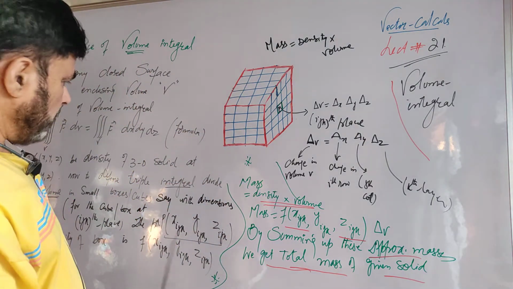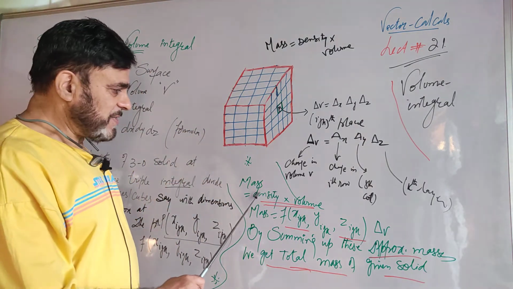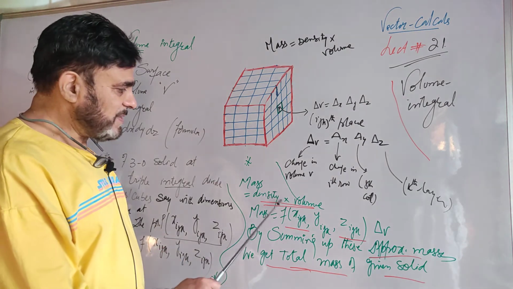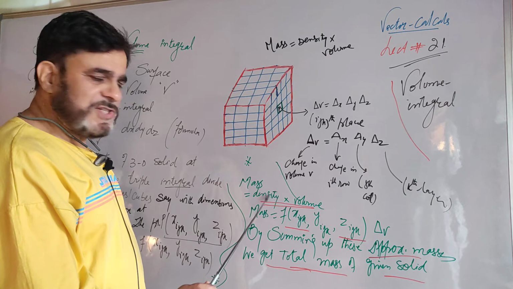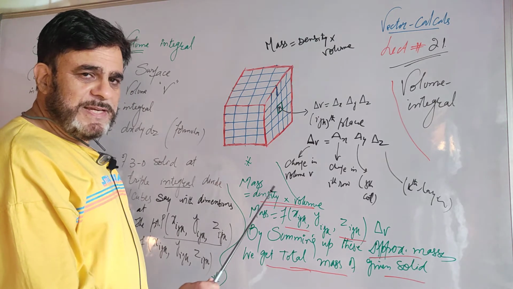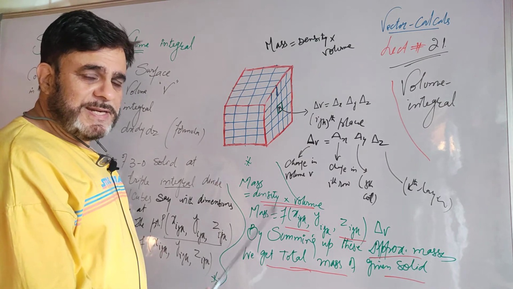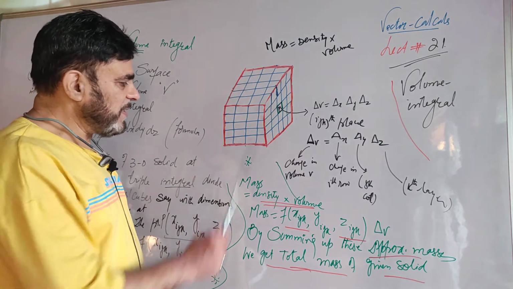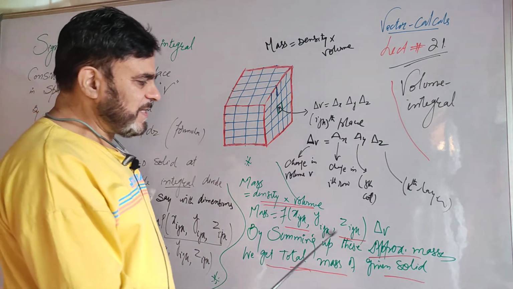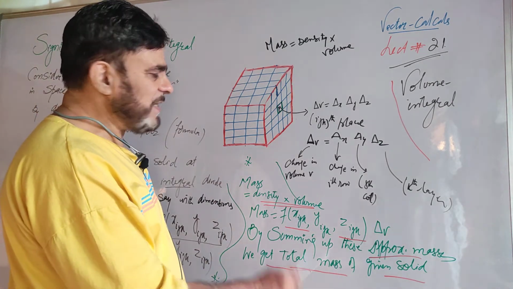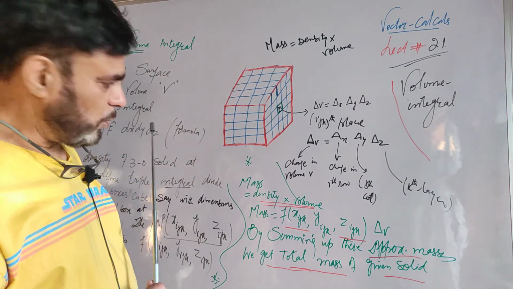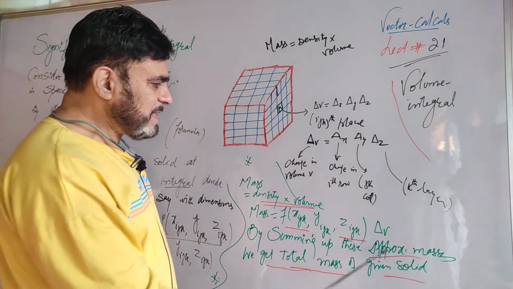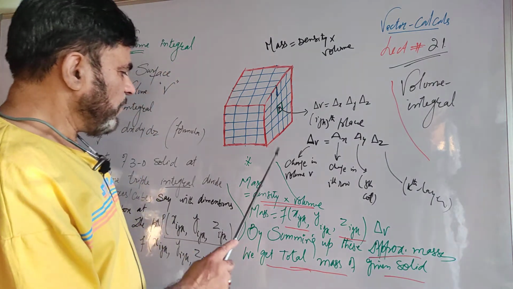Now mass is given by density times volume. Mass is density times volume. We write here what our density of the volume is. It is the value of the function at any point, that is point P, f of x ijk, y ijk, z ijk. Delta v is the volume of this box or cube. Then by summing up these approximate masses,